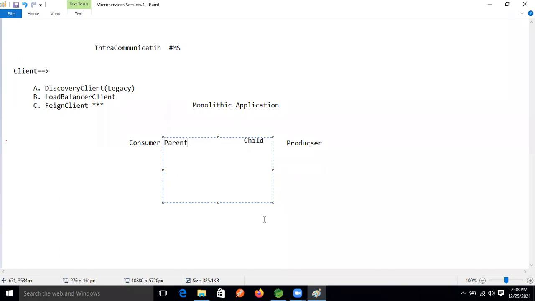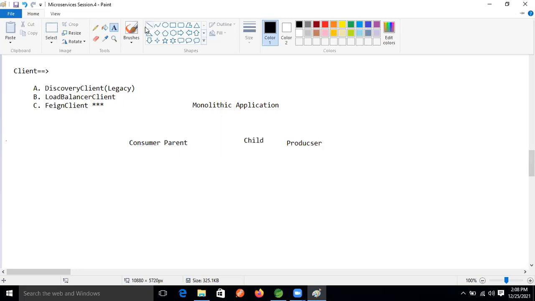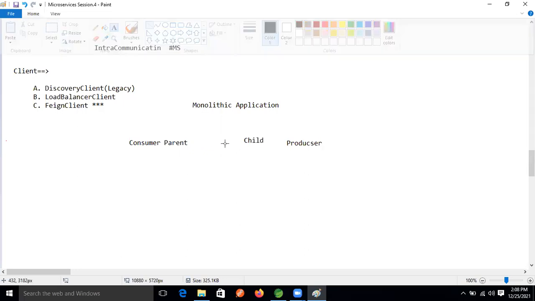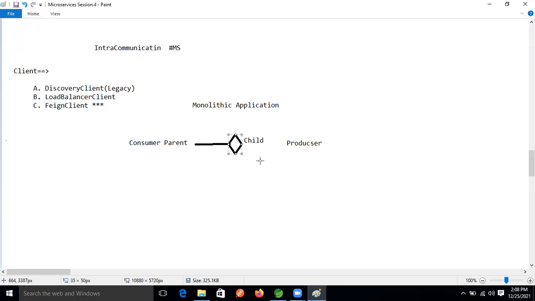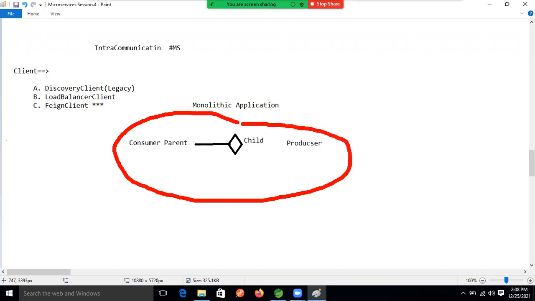If the parent application wants to interact with the producer application, a relation is established. Now I'm going to convert this same monolithic application into a microservices application.